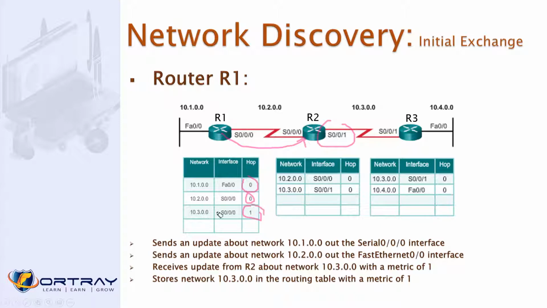But for a route which is not directly connected, if this router has a hop of 0 and he is telling R1, look, I know 3.0 and this network is connected to my S0/1, and I'm sending you this update, so in future, if you want to communicate with this network, your hop is 1. That means this is just one router away.